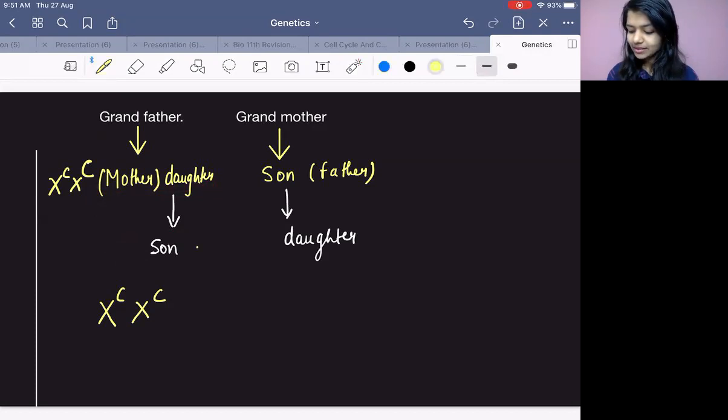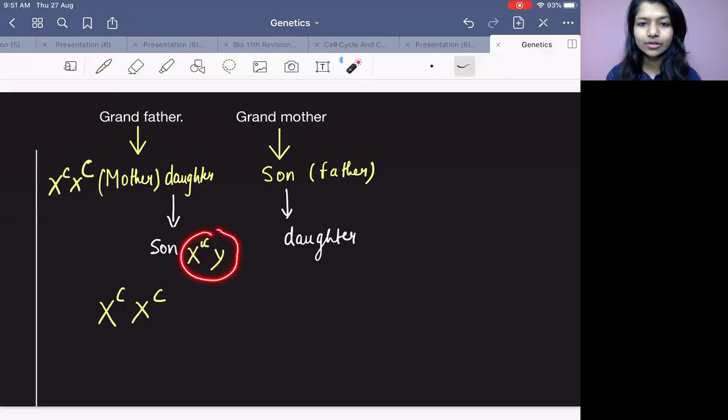If the son has this genotype, son can get the disease or not? Because son has only one X chromosome, right? So when this type of inheritance is happening, mother transmitting the disease to son, father transmitting the disease to daughter, this type of disease is crisscross inheritance. And in most of the cases, in which one you will get this disease? If the disease is sex-linked, right?